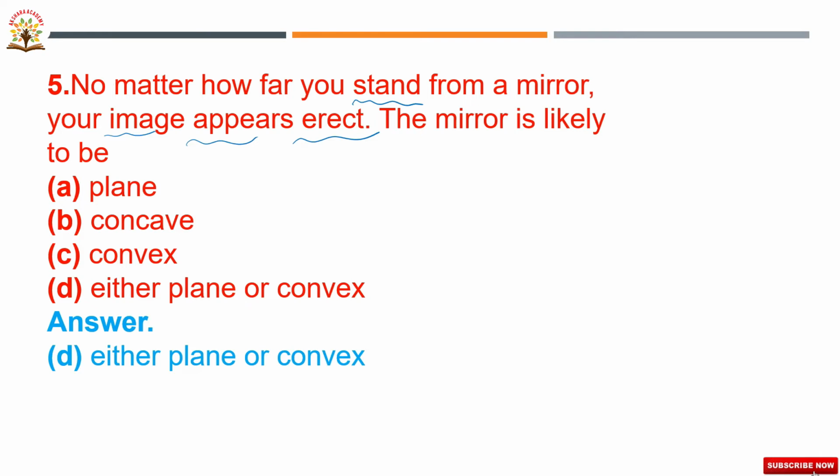Similarly, in the convex mirror also we get an erect image. So in the case of either plane mirror or convex mirror, the image appears erect. Erect is nothing but upright, nothing but straight. Okay, next we will go to the next question.